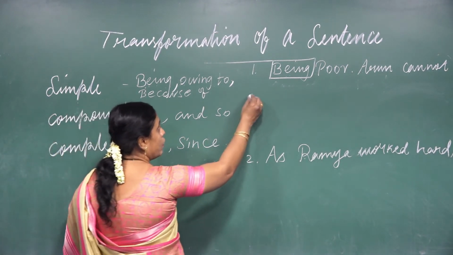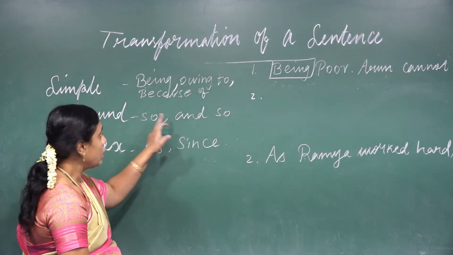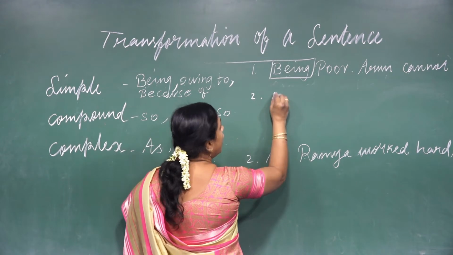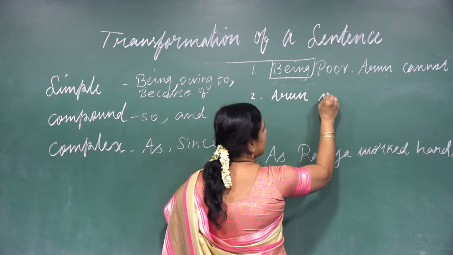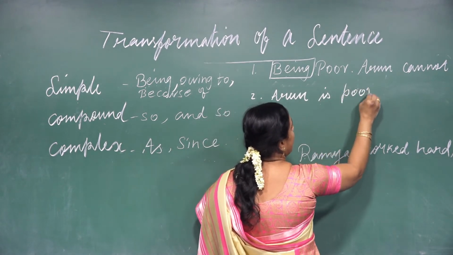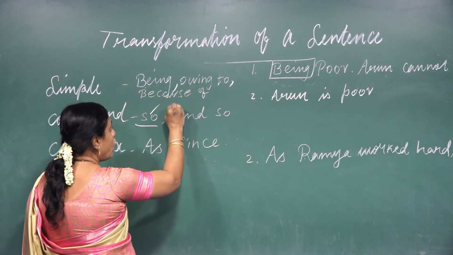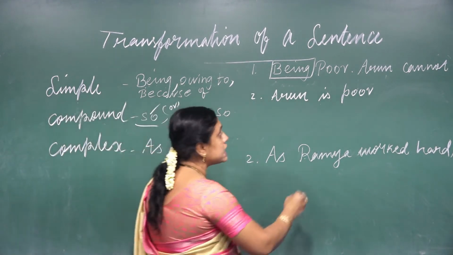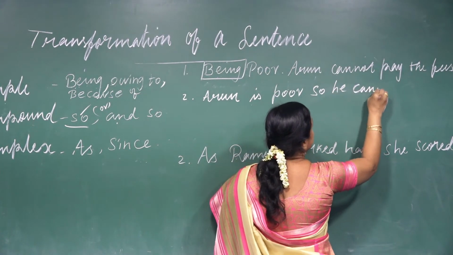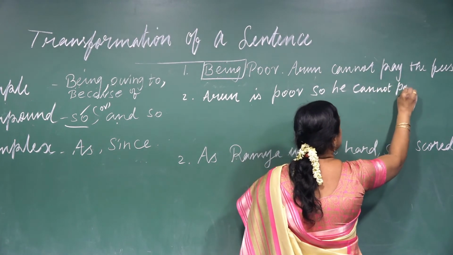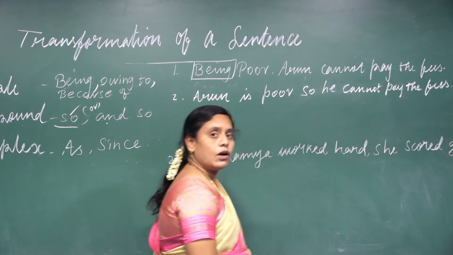And now I'm going to write the compound one. So I want to use so and so. And how to write this one? Arun is poor. I want to write either so or and so; I want to use it in between that. So he cannot pay the fees. So this is the one in the compound.